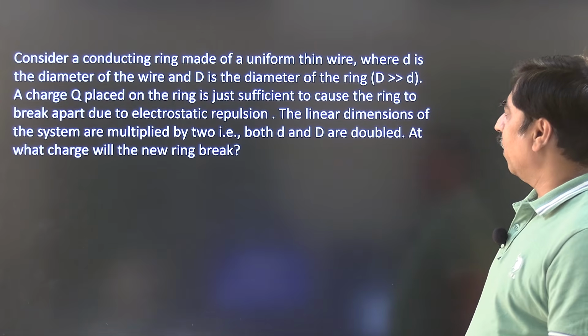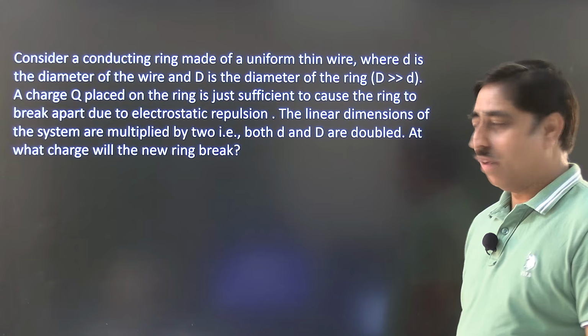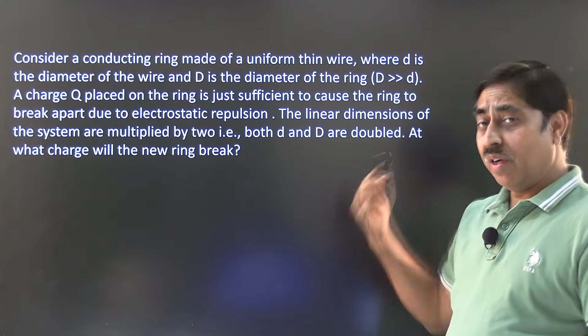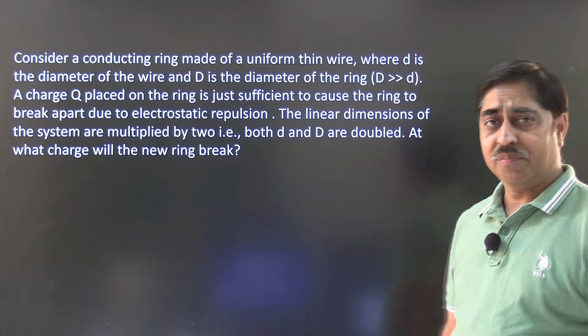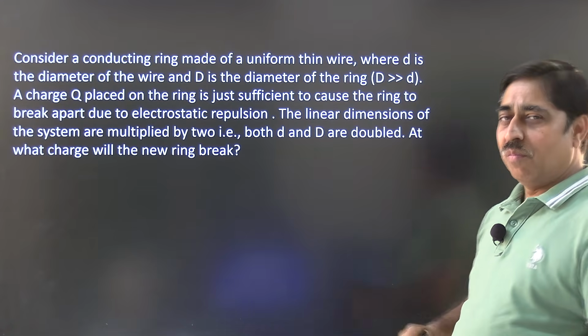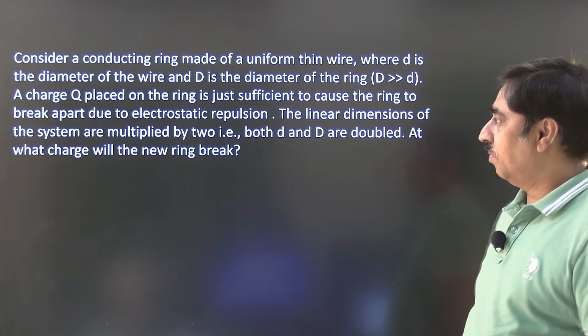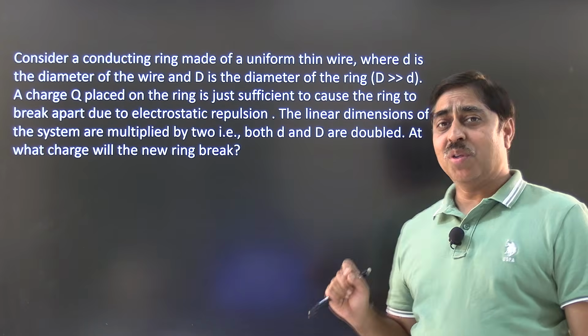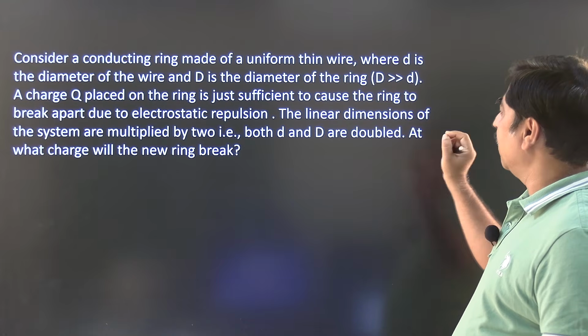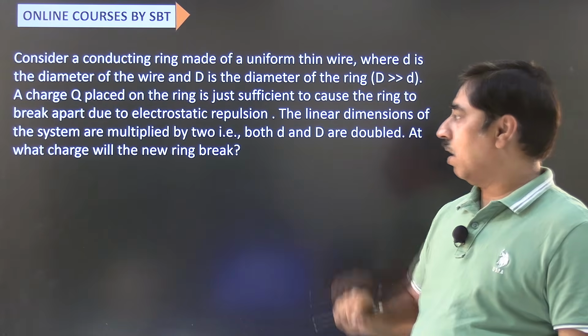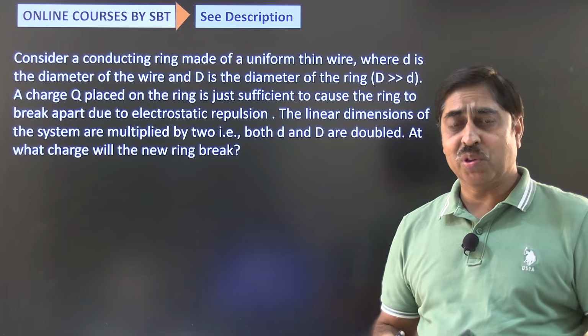Consider a conducting ring made of a uniform thin wire, where small d is the diameter of the wire and capital D is the diameter of the ring. Capital D is much larger than small d. A charge capital Q is placed on the ring and is just sufficient to cause the ring to break apart due to electrostatic repulsion.